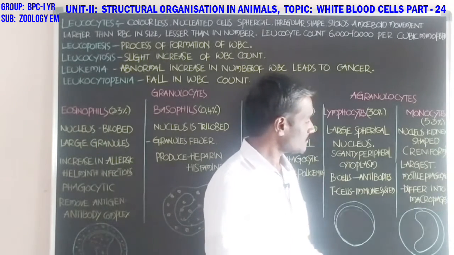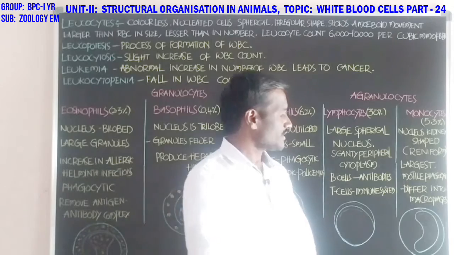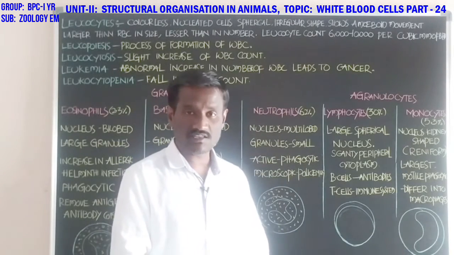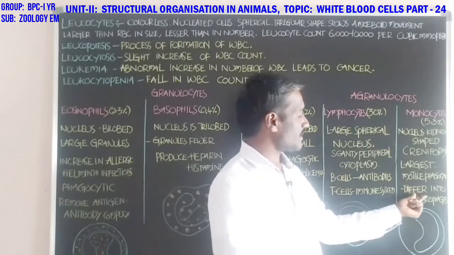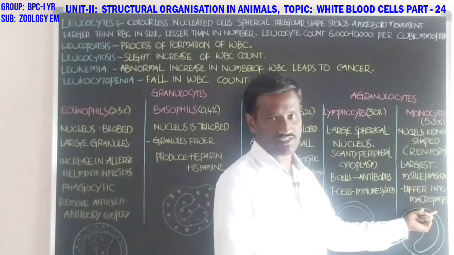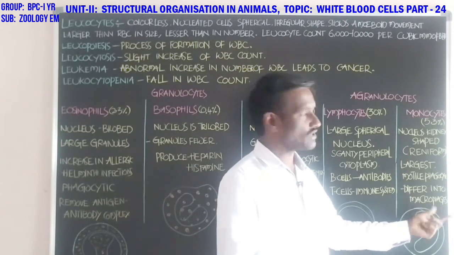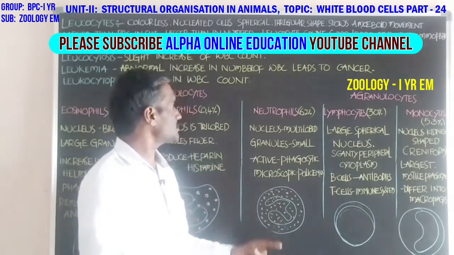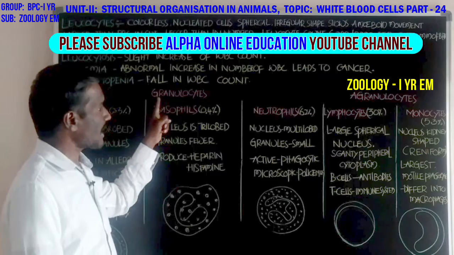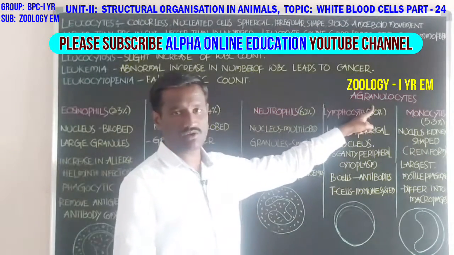When they enter the connective tissue in the body, they differentiate into macrophages. Okay, that is about the monocytes, and about the granulocytes and agranulocytes.